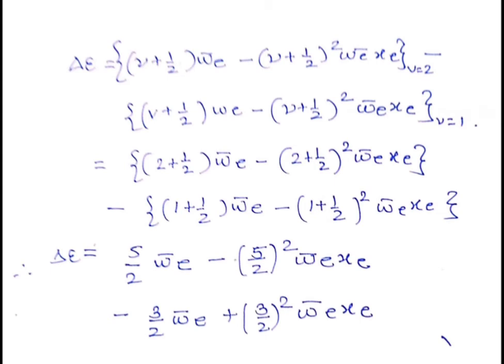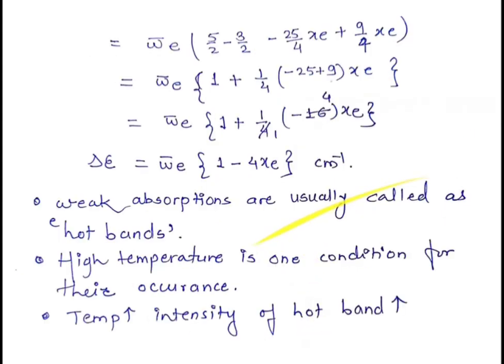Now we have to take common from all four terms. Here omega bar e is included in all the four terms, so I am writing the equation after taking omega bar e common. In the bracket: 5 by 2 minus 3 by 2 minus 25 by 4 xe plus 9 by 4 xe.